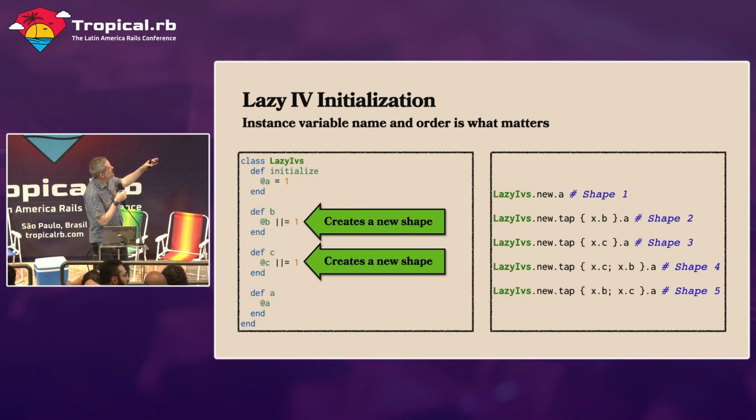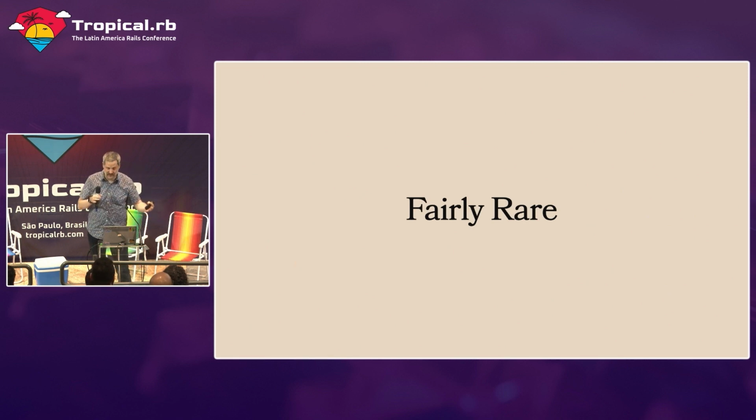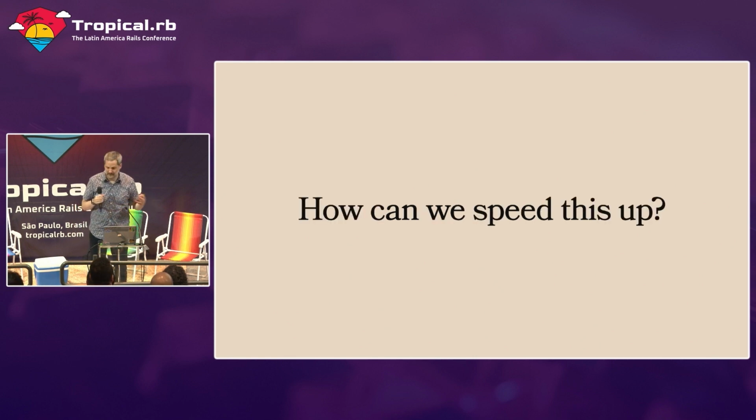Every time we do one of these, we can't necessarily predict which order these methods will get called in, so it may create a new shape there. And you'll see on the right-hand side, we start out with shape number 1, maybe we hit shape number 2, maybe 3, maybe 4, maybe 5. So this will mean that this B method or the A method will never get a cache hit in any of these calls. Now the good news is that in the grand scheme of your code base, this is actually fairly rare. But we want to speed it up, right? We would like even these cases to be faster.